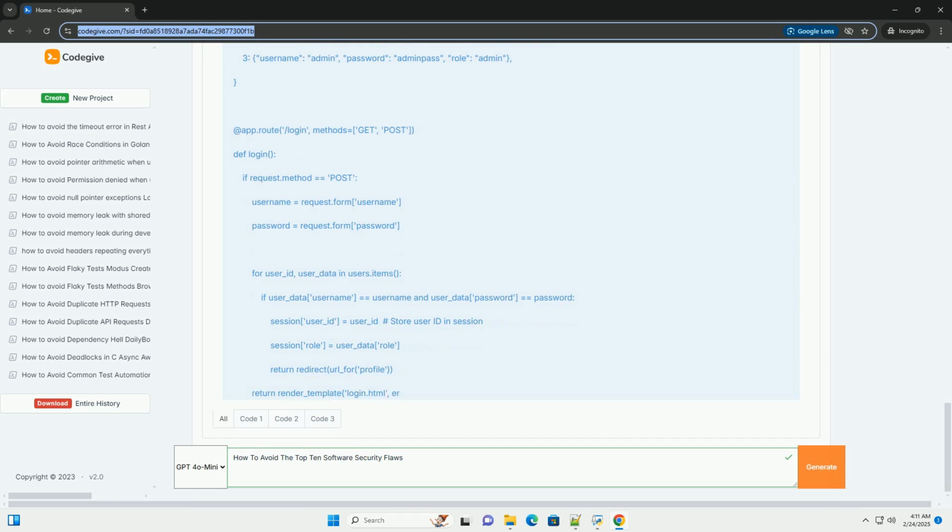The corrected code returns generic error messages to the user, like invalid input. It's important to log the detailed error information to a secure log file for debugging purposes, but don't expose it to the user. 6. Vulnerable and outdated components.